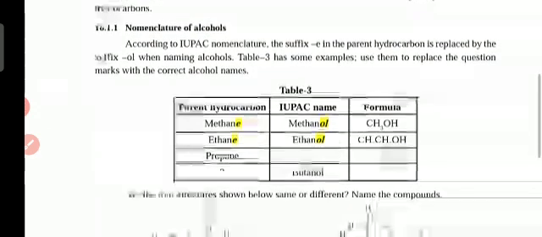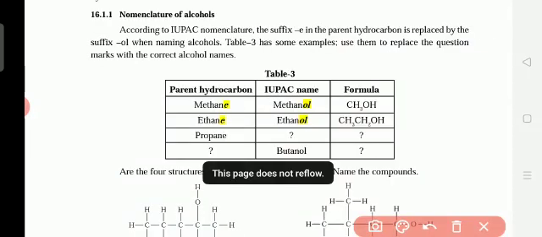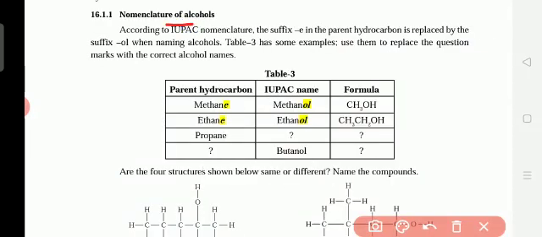Yesterday we saw how to name the alcohols. This is the nomenclature of alcohols, the IUPAC name. What does IUPAC mean? International Union of Pure and Applied Chemistry. That means the whole world uses the same names. Nomenclature means naming, so this IUPAC nomenclature is used all over the world.